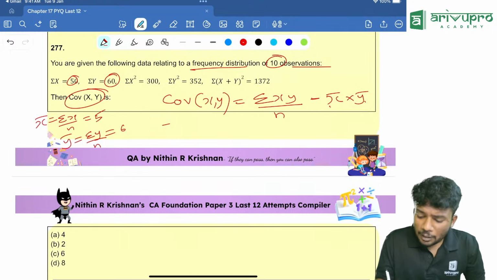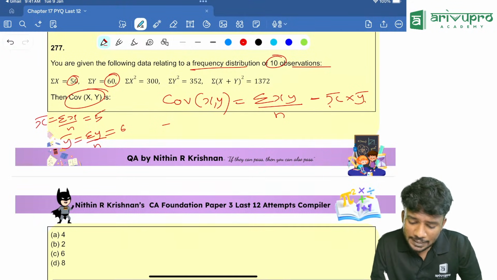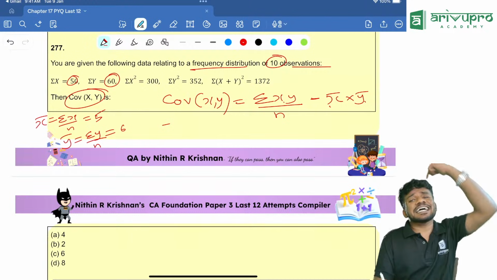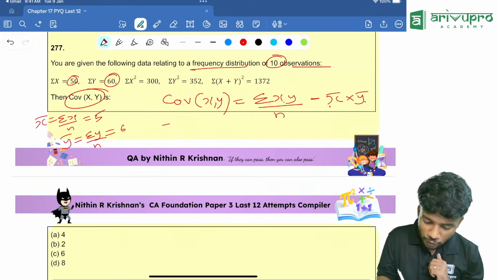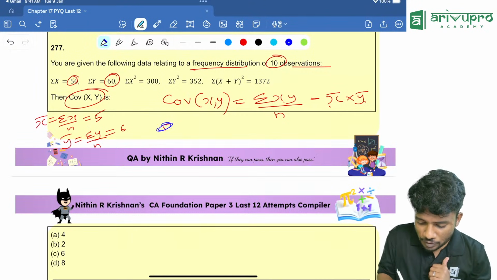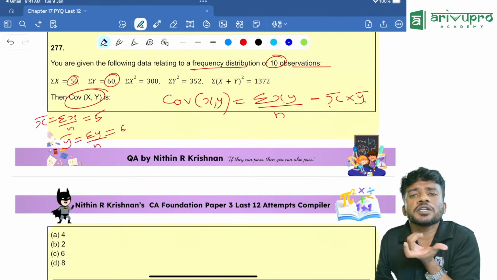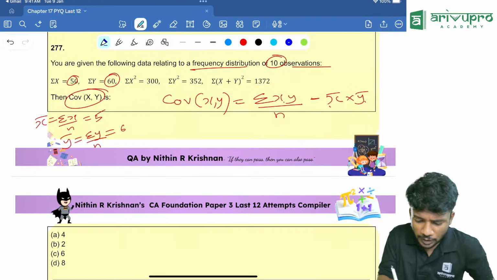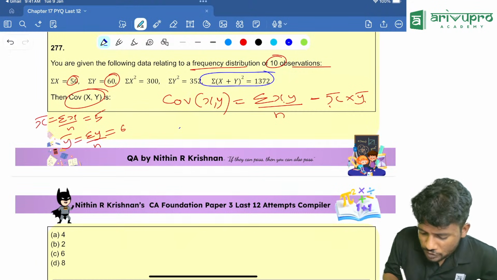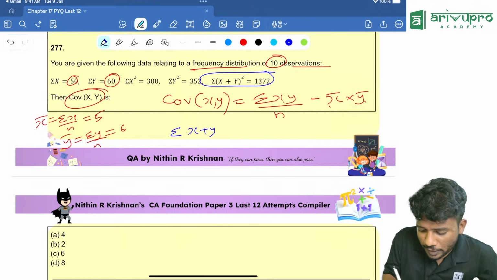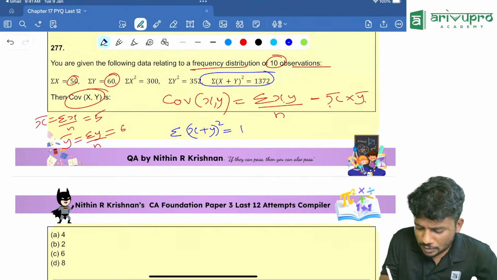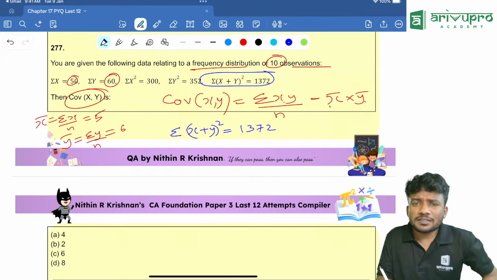Now people, we need to find the value of sigma xy. But is that given in the question? No. We need to use another method over here. So people, you need to know the basic formula of a plus b the whole square, or x plus y the whole square. Look here now. Sigma x plus y the whole square is given as 1372.